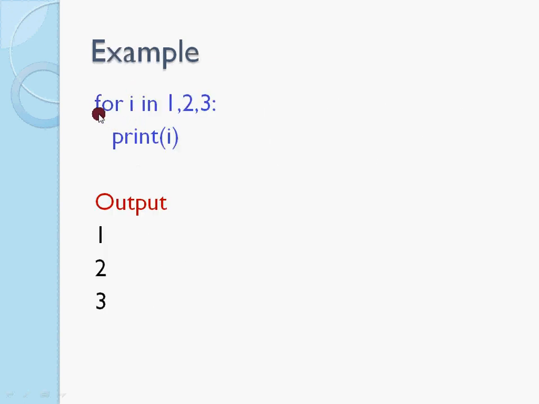So in this example, the iterator variable I am using is i, and in is the membership operator. When it is executed, first it takes the first value. In the next iteration, it takes the second value. In the third iteration, it takes the third value. So i takes the value of 1 in the first iteration, 2 in the second iteration, and 3 in the third iteration. In the fourth iteration there are no more values, so it will come out of the for loop. Here I am just going to print the value of i that it has retrieved. So it is printing 1, 2 and 3.